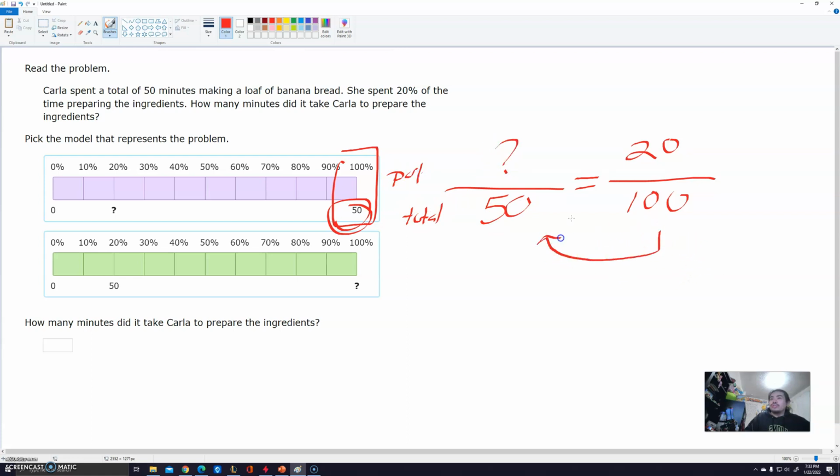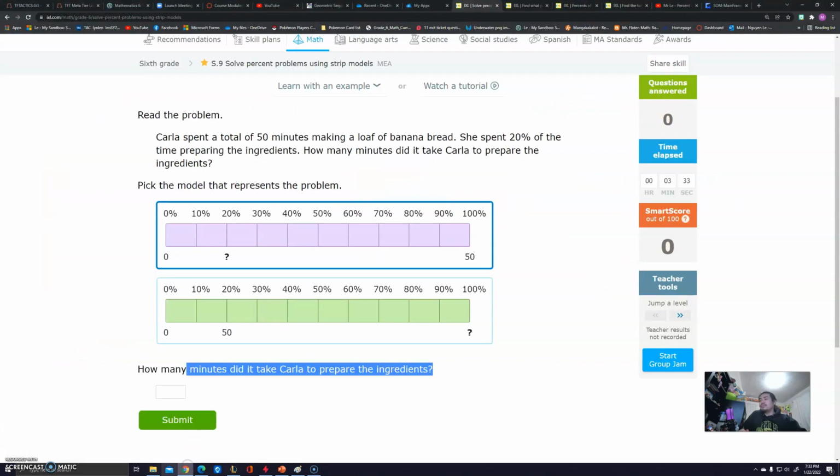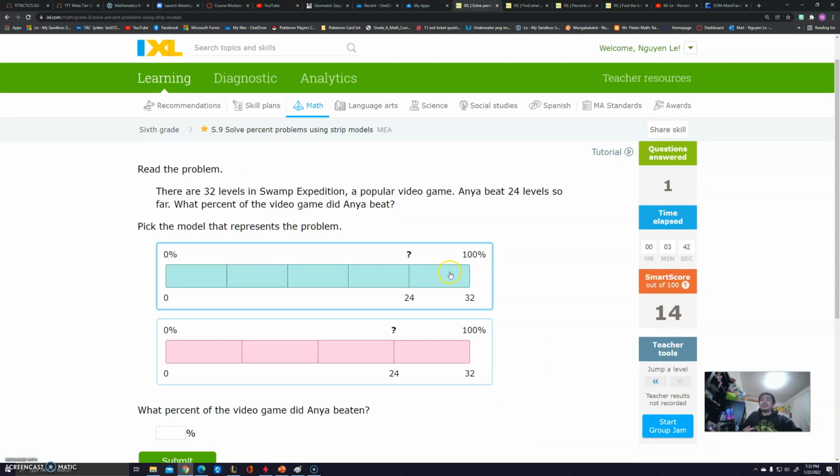Remember, we want to go to the unknown, like this, or you can go from bottom to top too. But I know I can make 100 become 50 by dividing by 2. So 20 divided by 2 is 10 minutes. Right here. Because 20 divided by 2 is 10. So this type of problem we're going to do today is we're going to pretty much identify which is the correct model, and what is the answer. Awesome. Let's do another one.